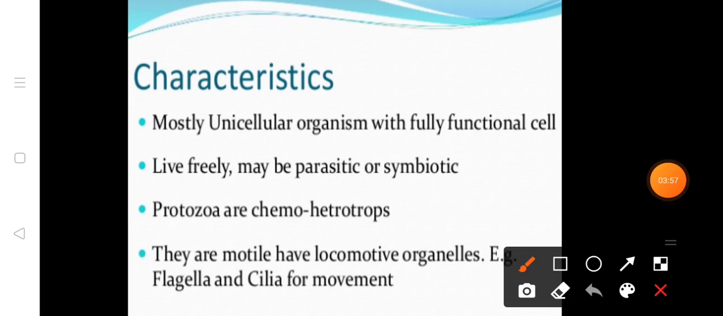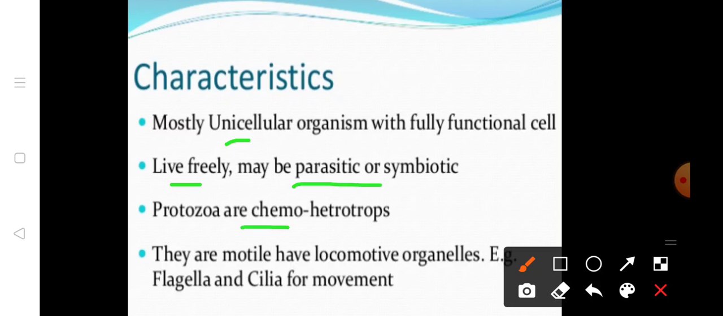If we talk about the characteristics of protozoa, they are unicellular organisms with fully functional cells. A single cell performs all the essential and vital functions. They may be free living, and they may be parasitic or symbiotic. Parasitic means that they depend on a host such as a plant or animal, or they live as symbionts, without harming the host.